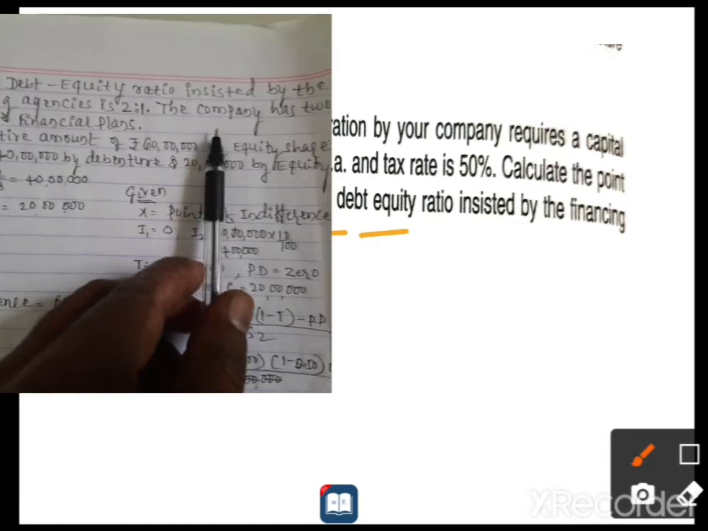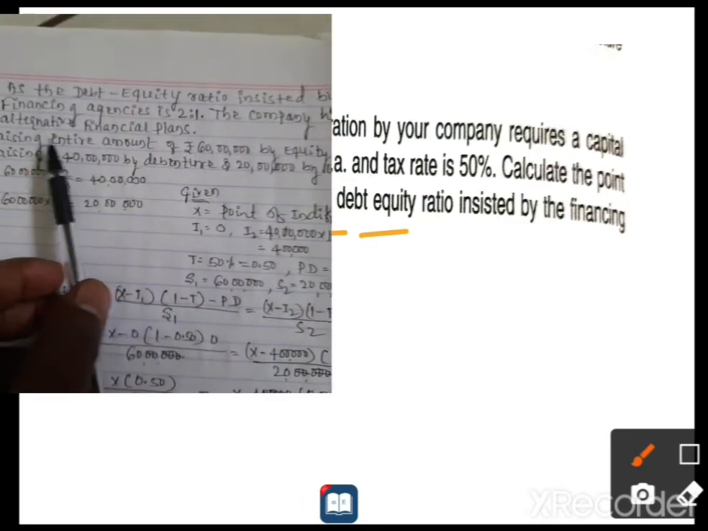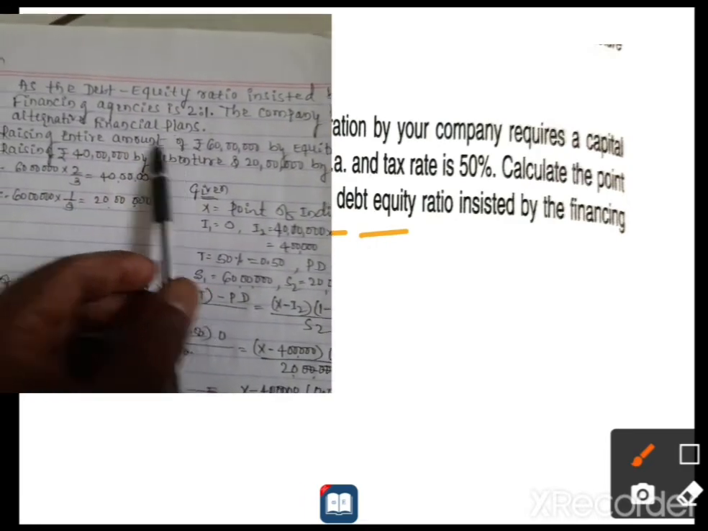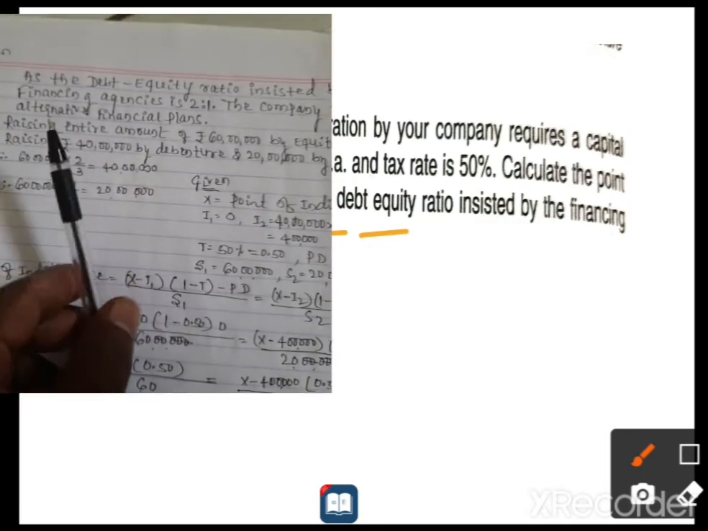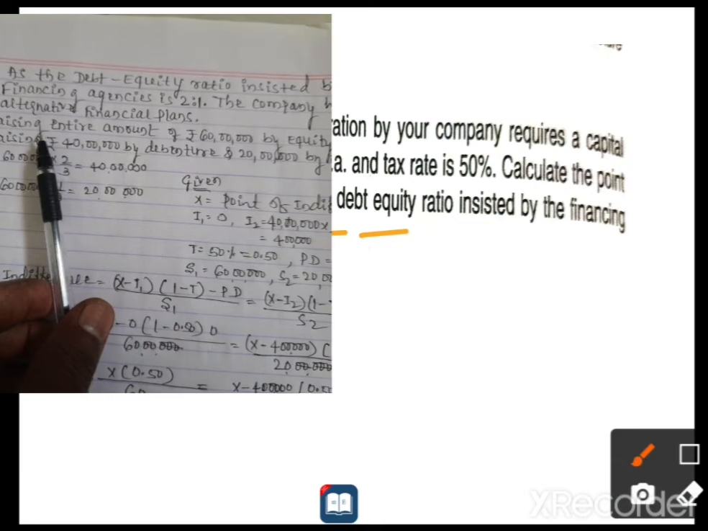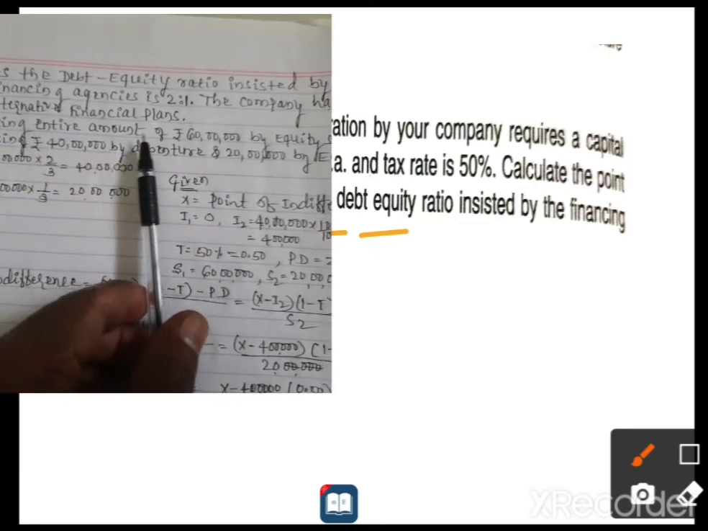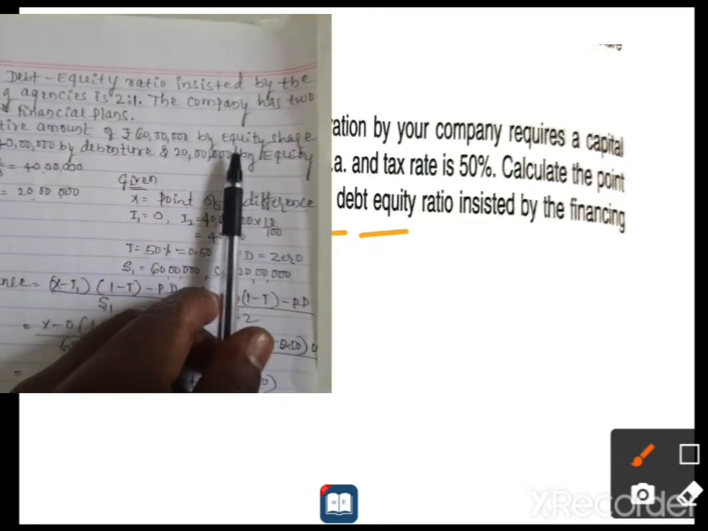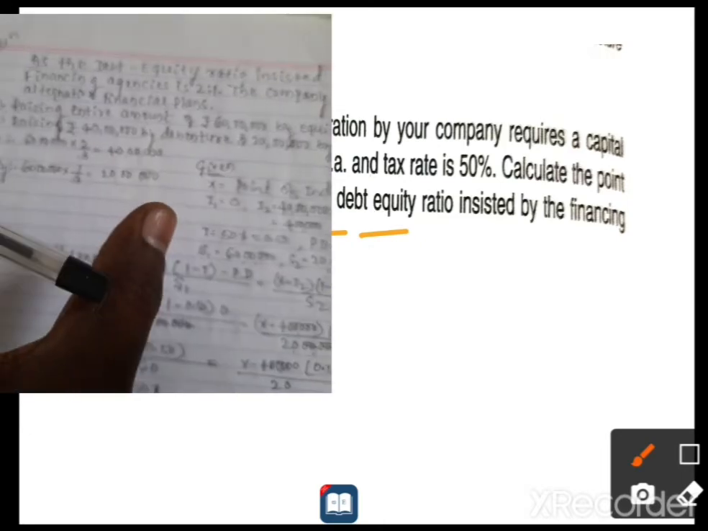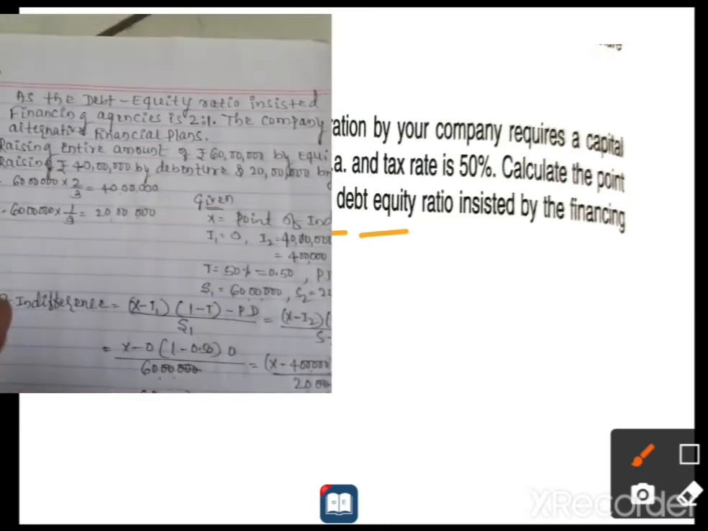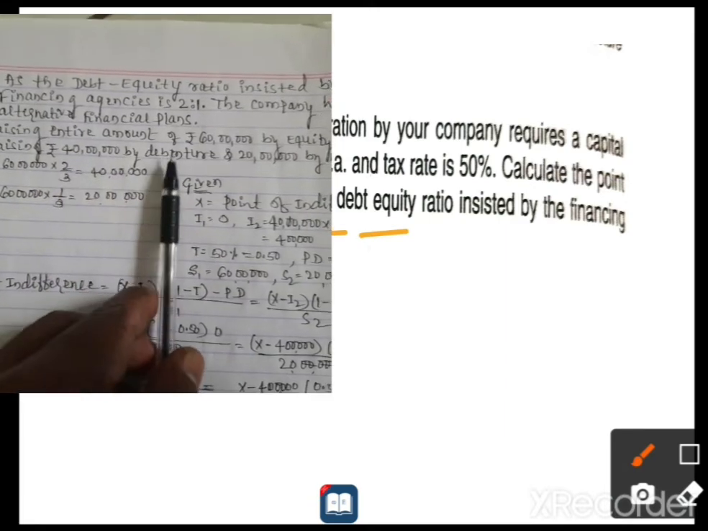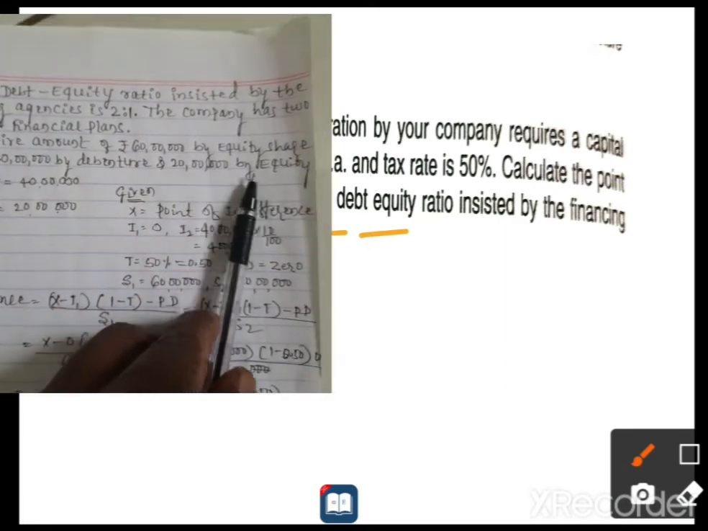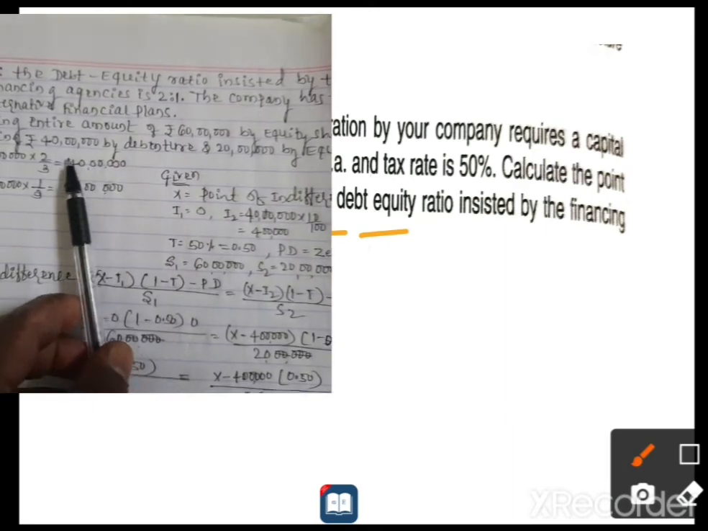The company has two alternative financial plans. Two alternatives, as I told you, we have to make two alternative plans. So first, raising the entire amount of rupees 60 lakh by way of equity. We are going to prepare plan 1 and plan 2. Raising rupees 40 lakh by debenture and rupees 20 lakh by equity share. So how will it come, 40 lakh and 20 lakh?